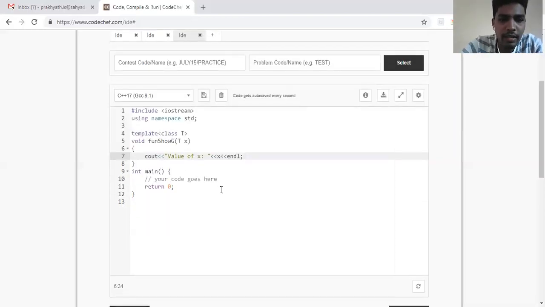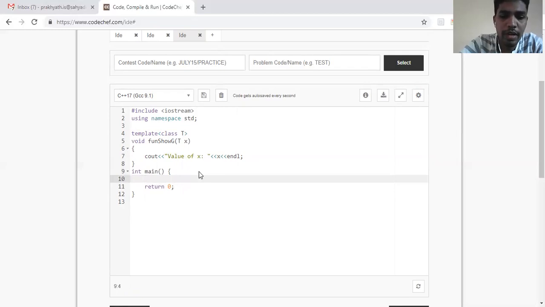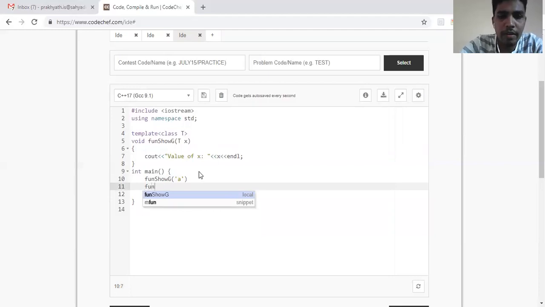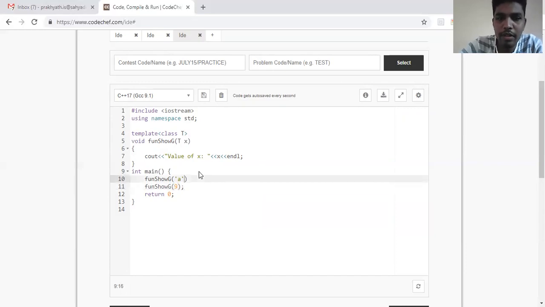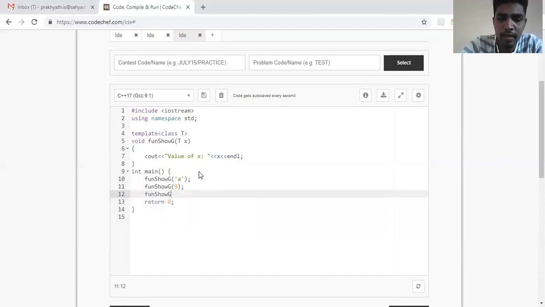Simple. I've written a function which will just display the parameter which I've passed to it. So let me go for calling the function, that is function show generic. Let me call it with a character once, and with integers. It has to work for all of them because it's a generic function. And once I'll call it with a floating point value also.